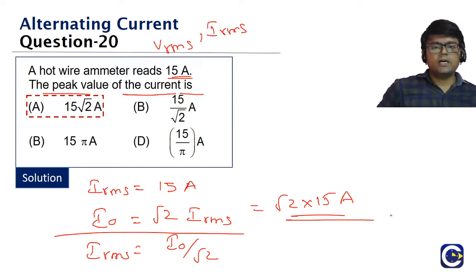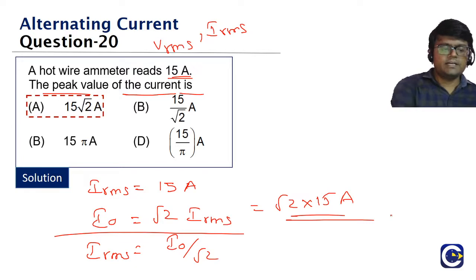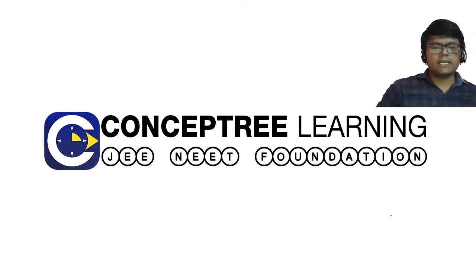Okay. So broadly, guys, in terms of alternating current, try to look at the series LCR problems, the formulas related to the quality factor, the resonance condition, and then the LC oscillations part.